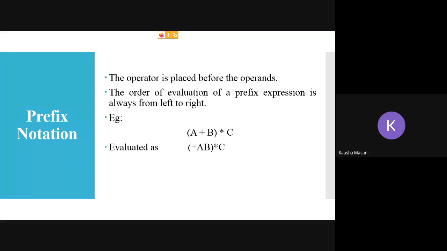Now plus AB is my one operand, star is the operator, and C is my second operand. When I go for further evaluation, it gives me star plus ABC. So operator, operand number 1 and operand number 2. This is the direct method. We have not yet seen any stack method for postfix or prefix. Both of these methods are known as direct methods. Directly you are solving it.